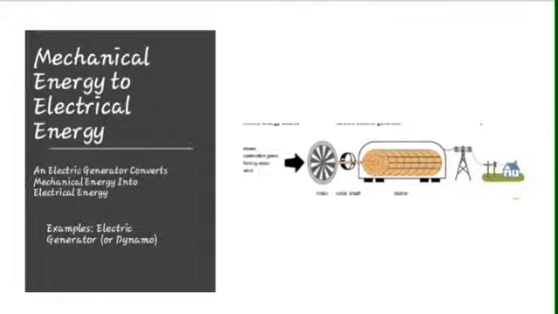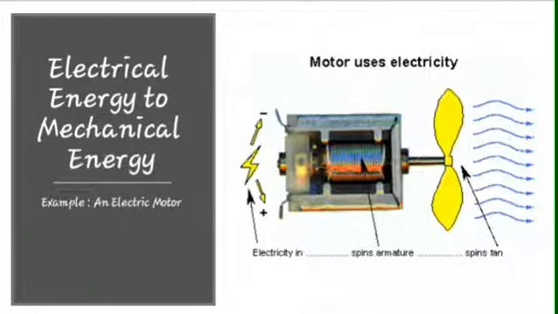The next example is electrical energy to mechanical energy. Example is an electric motor. An electric motor is an electrical machine that converts electrical energy into mechanical energy. Most of the electric motors operate through the interaction between the motor's magnetic field and electric current in a wire winding to generate force in the form of torque applied on the motor shaft.